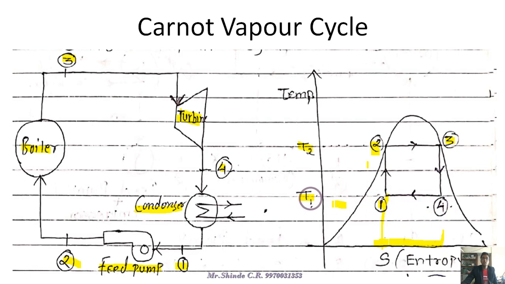So these are the Carnot vapor cycle processes, and students should be able to explain each and every process: what exactly happened in 1 to 2, in 2 to 3, in 3 to 4 and in 4 to 1. Each of these four points should contain at least 4 to 5 statements regarding thermodynamics. What exactly happened with the pressure, the temperature and the volume? Is it isothermal, is there expansion, or is it an adiabatic process? You have to explain it.